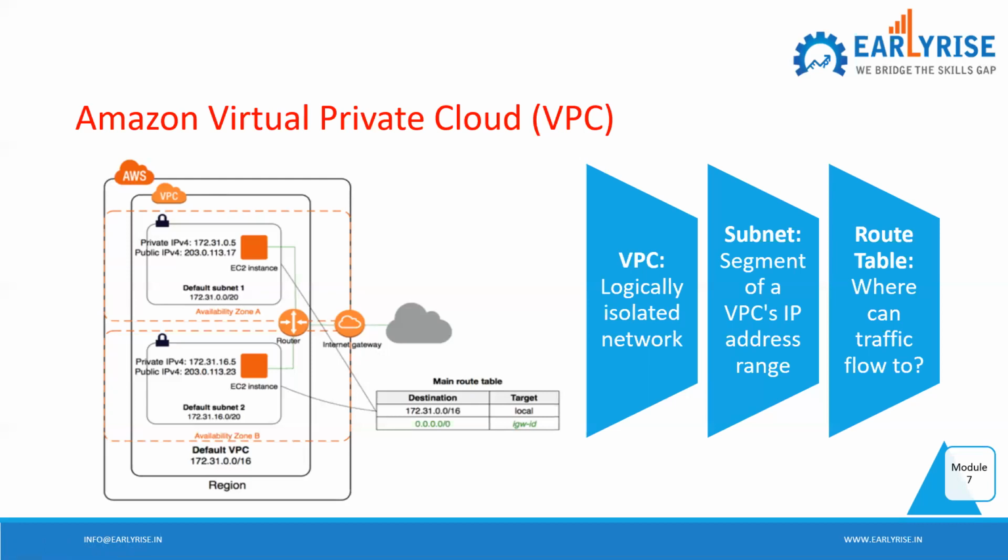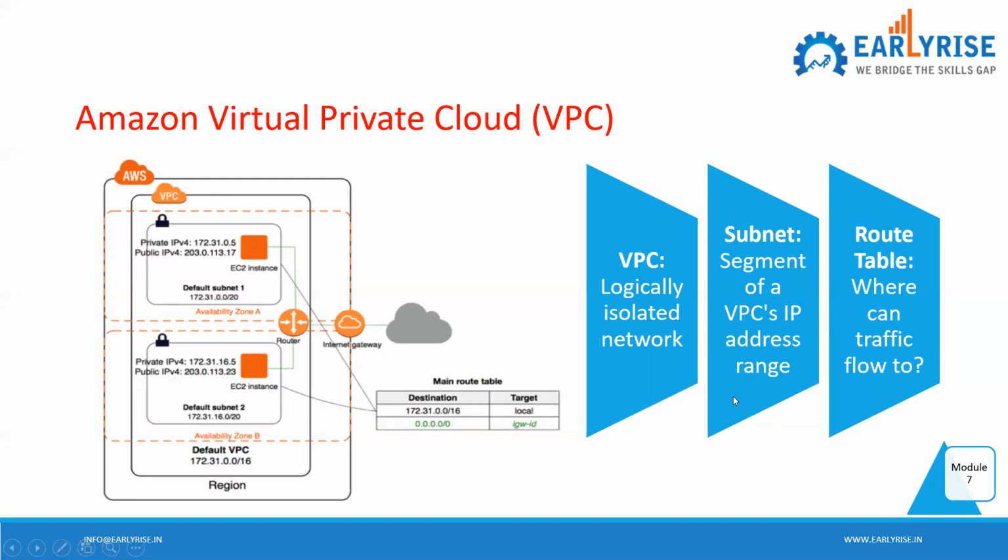You heard about subnet? What is subnet? Segment of a VPC's IP address range, right? So just creating a VPC is not enough. Within that VPC, we also need to create subnets. So subnet is a segment of VPC's IP range only.